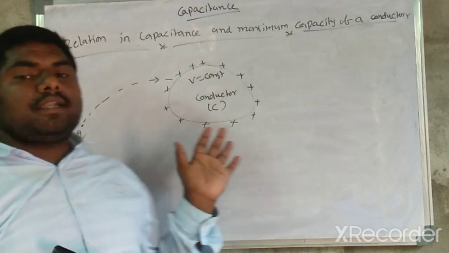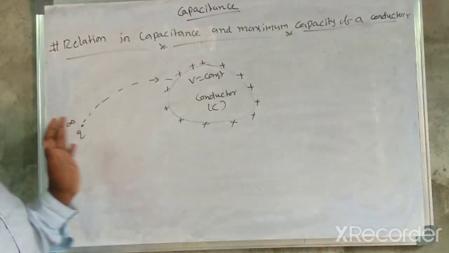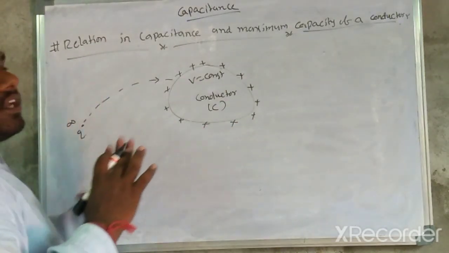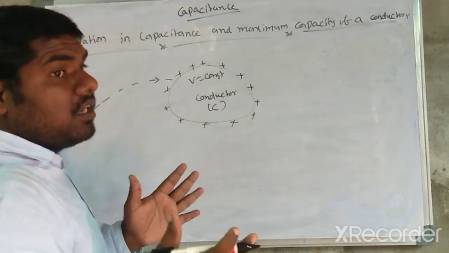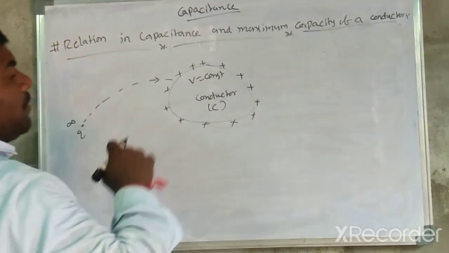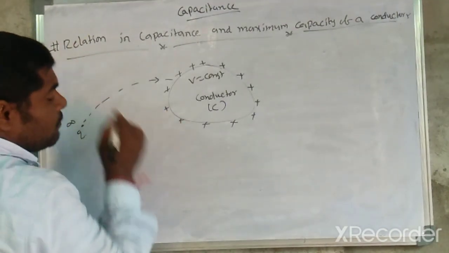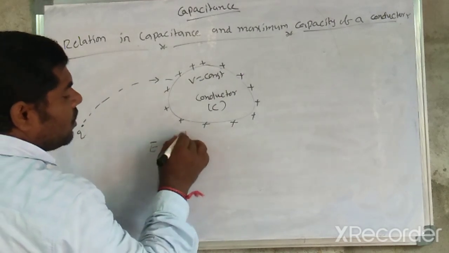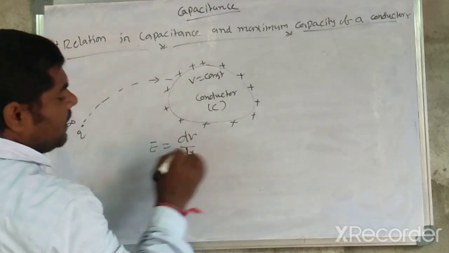At a point, the breakdown potential is VB, where the electric field is E equal to dV by dx.